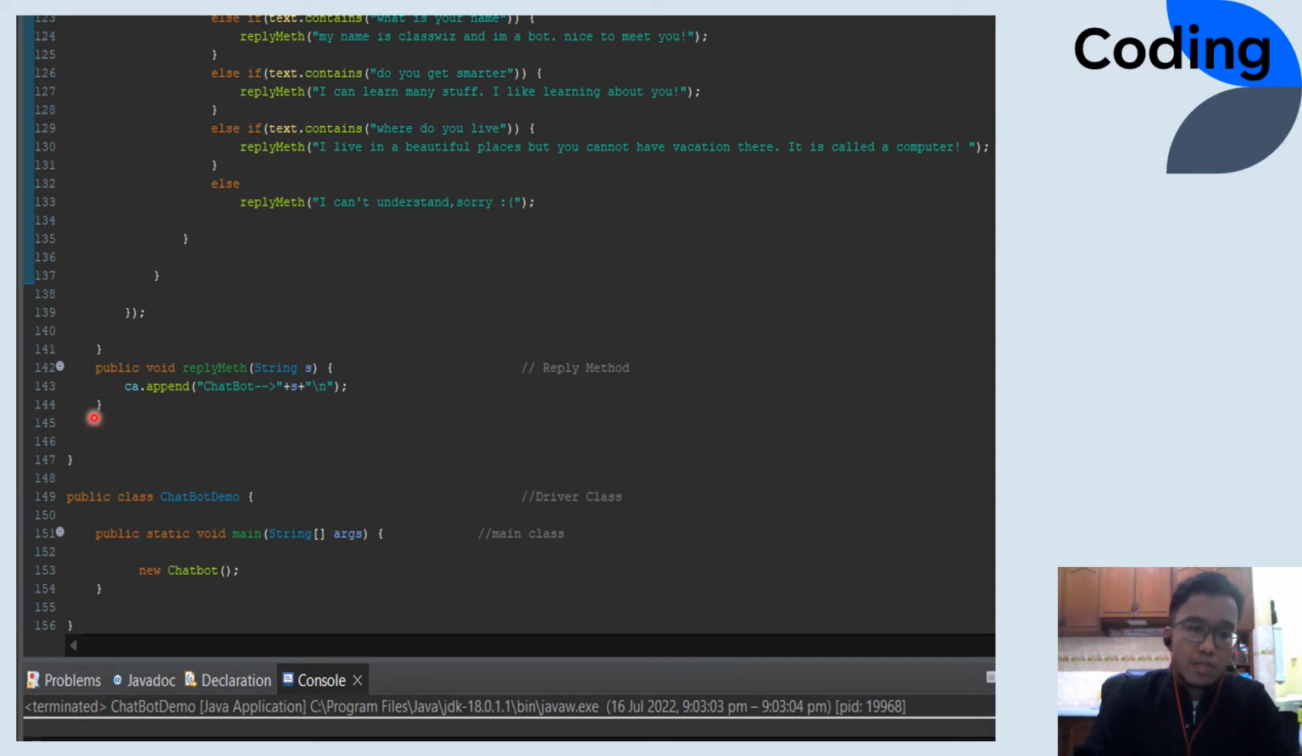Okay, for this part, this is just the reply method for how the chatbot will look when it replies to the message. It will look like when you send a message. It's just chatbot, arrow, and the message here. Like I can't understand, sorry, and I can learn many stuff. It will build that. And this is just the main class. I put it at the bottom. Okay, that's all for the coding.